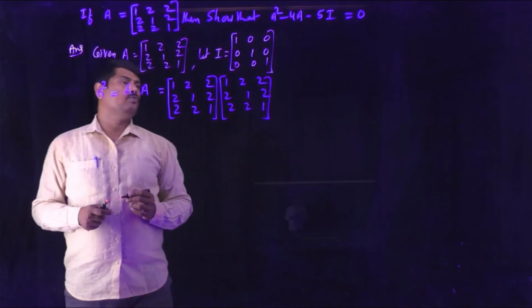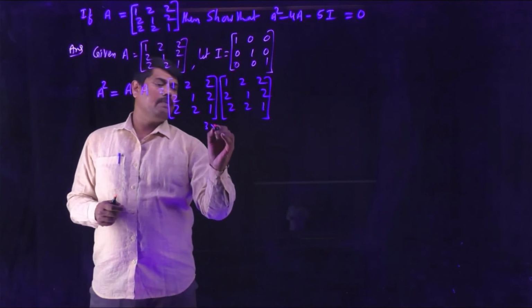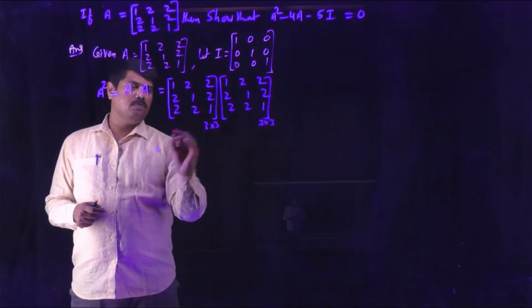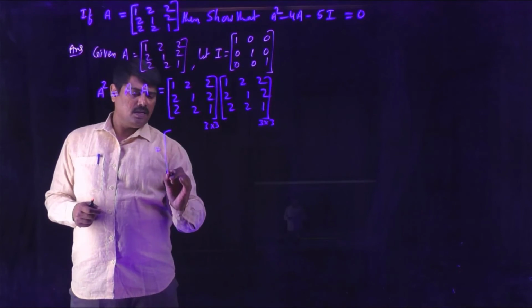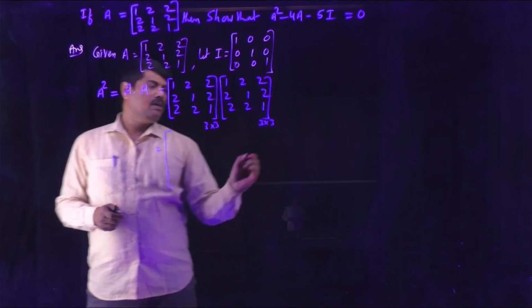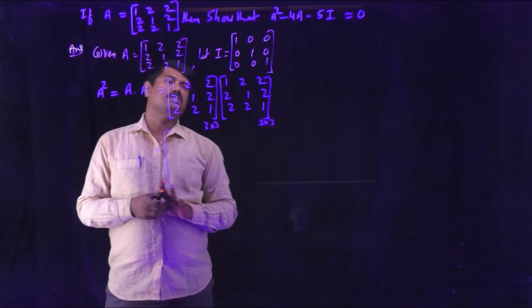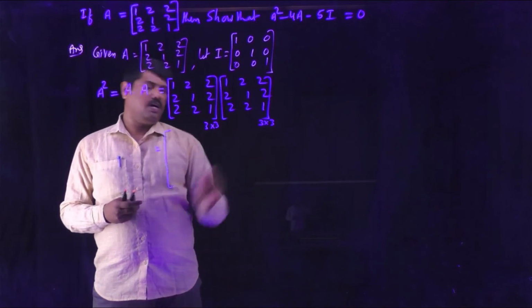Both are 3 by 3 order matrices, so multiplication is conformable for these two matrices, and the matrix we get is again another 3 by 3 matrix. Now start the multiplication process, multiplying rows with the columns.